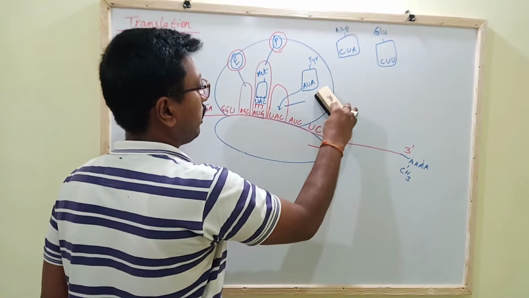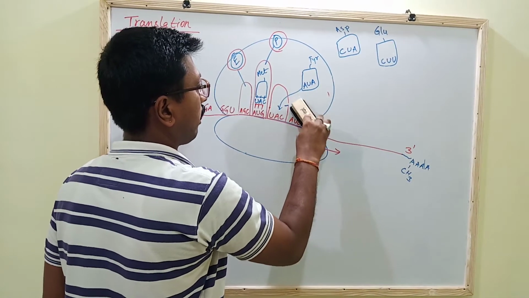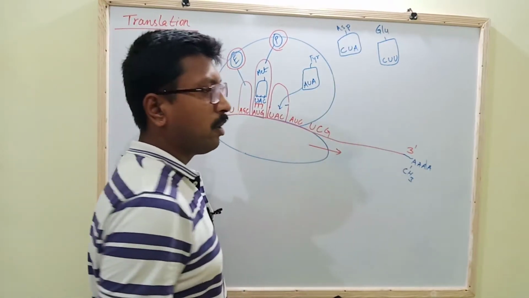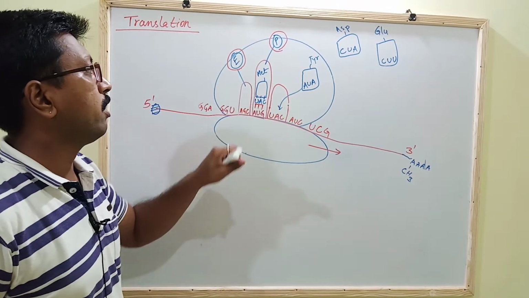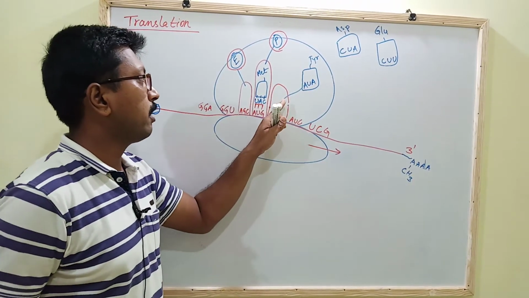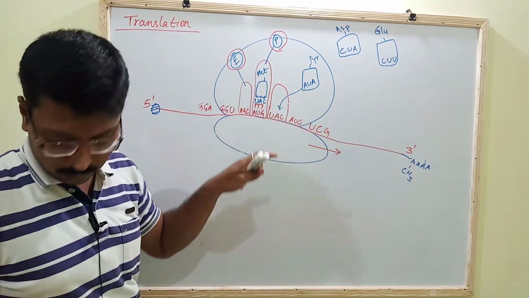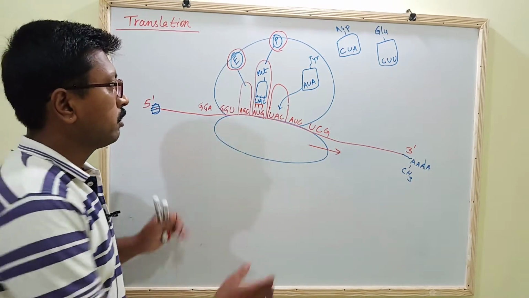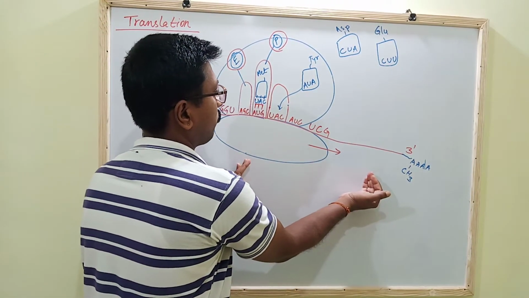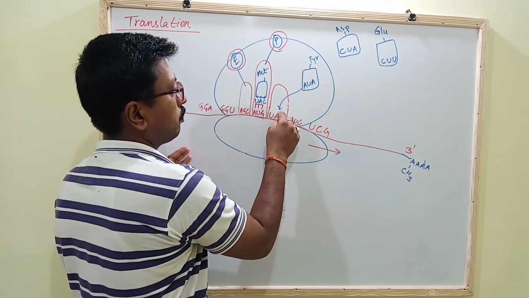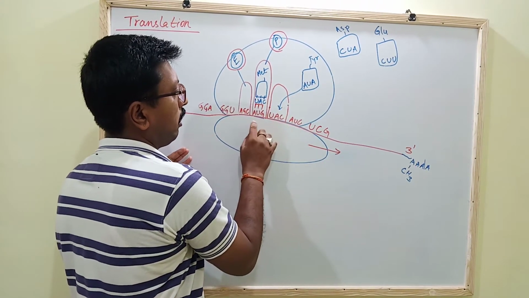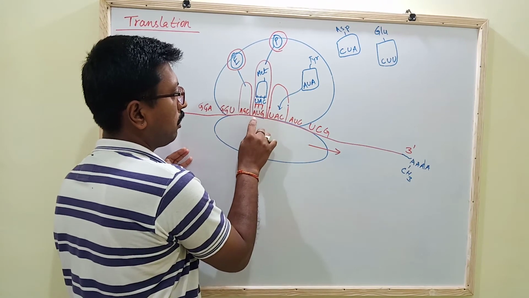So the A site is actually the amino acid binding site. This is the A site where the first tRNA comes. You can assume that the ribosome is moving. The first tRNA binds to the A site, at the AUG.